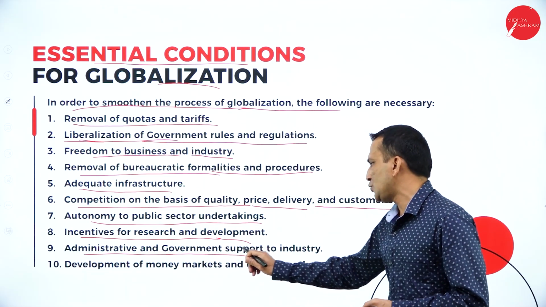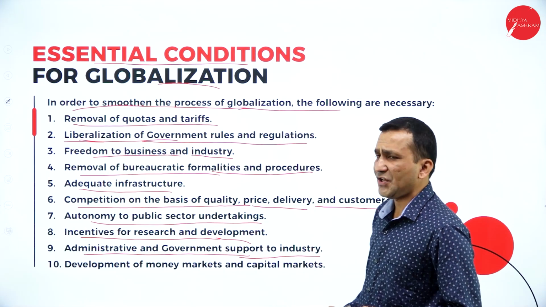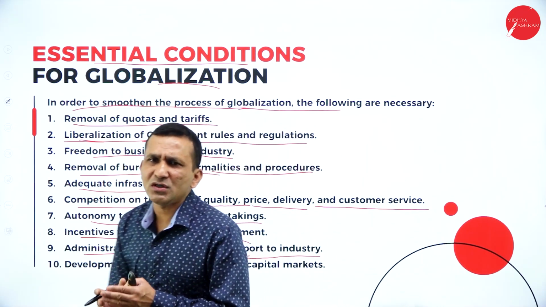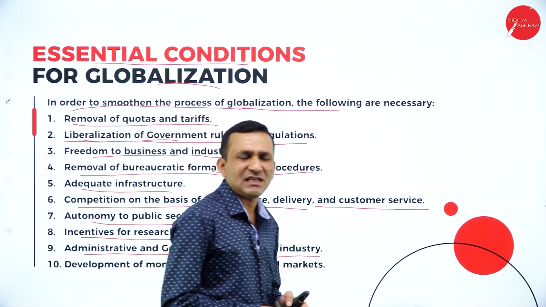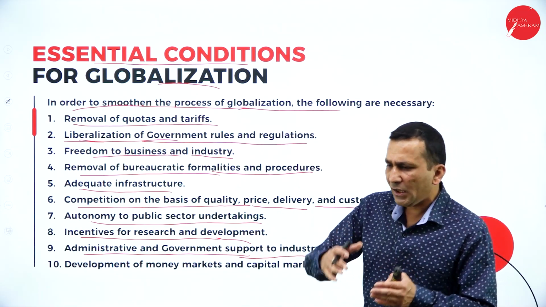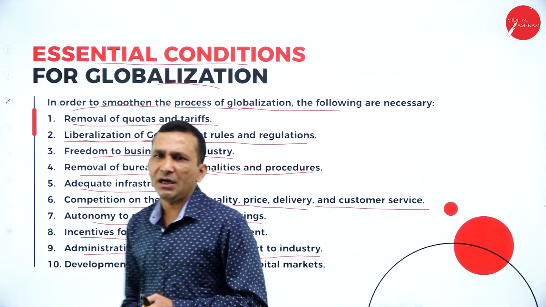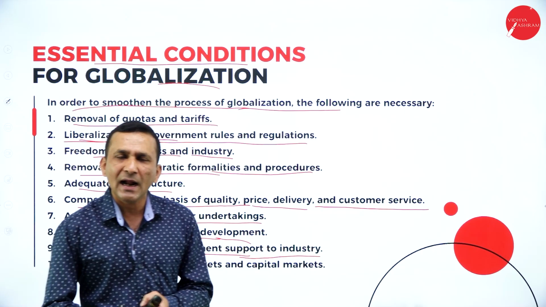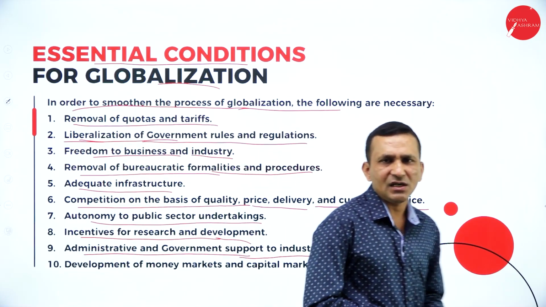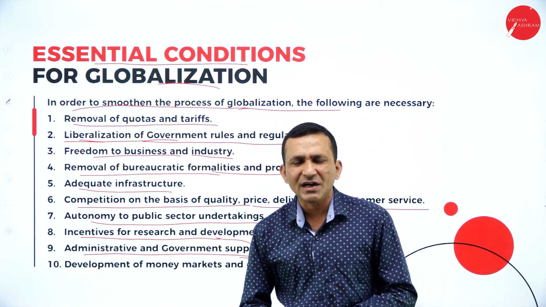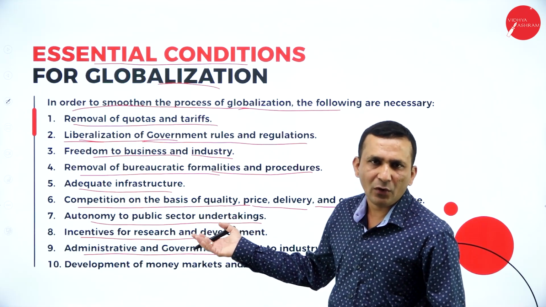And administrative and government support to the industry. Whenever a foreign country tries to operate in our country, the government wants to provide land, facilities, infrastructure, and all the facilities required, so of course the government wants to support.